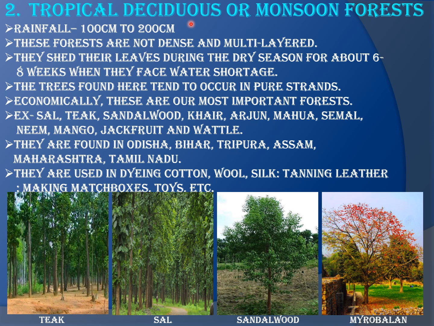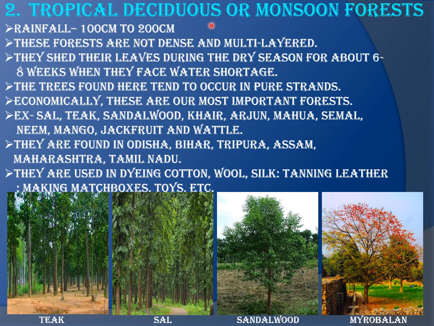These forests are found in areas receiving rainfall between 100 to 200 centimeters with an average temperature of 24 degrees centigrade to 27 degrees centigrade, and with a relative humidity between 60 to 80 percent.